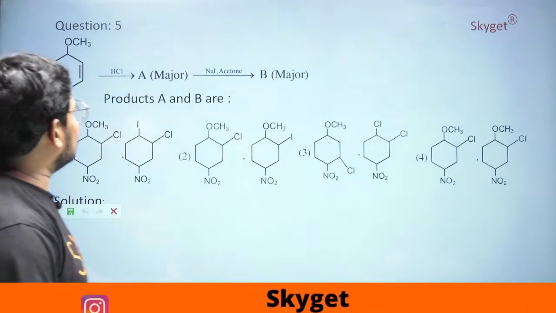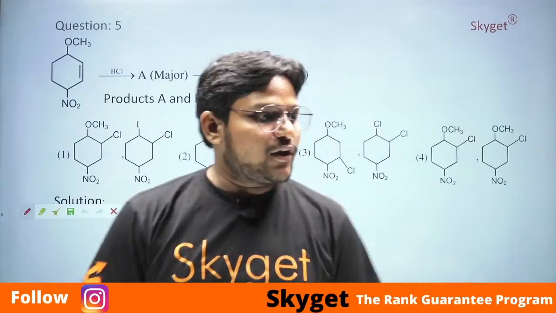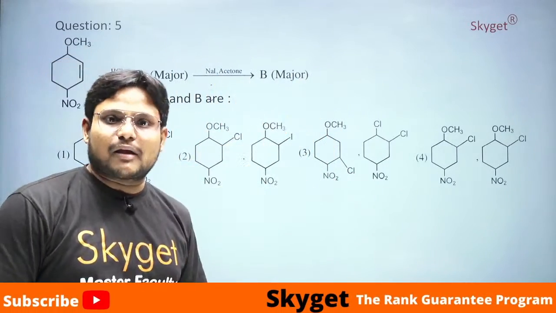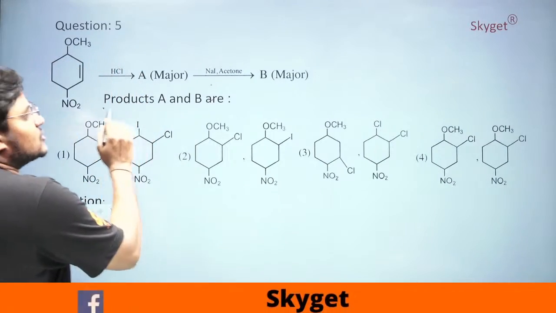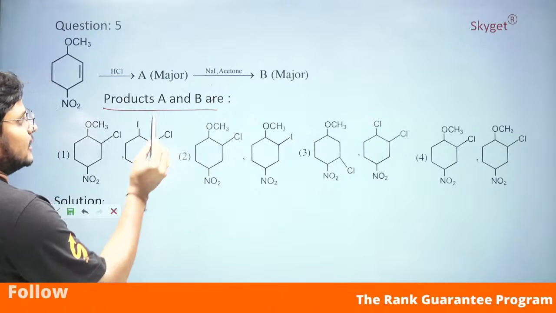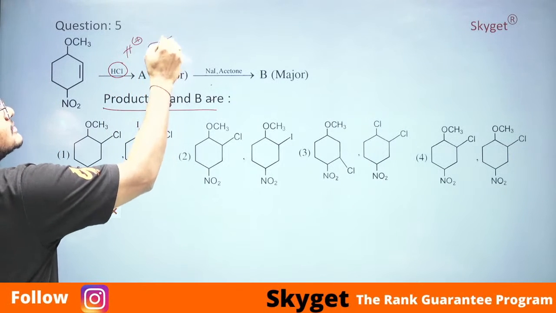So if you see, students, they have given one compound and they have reacted it in the presence of HCl and you got a major product here. And they have reacted NaI and you got B as a major product. Now in this type of reactions, you have to remember one thing, students. The chlorine is adding here. Why? Because see here H plus and Cl minus.